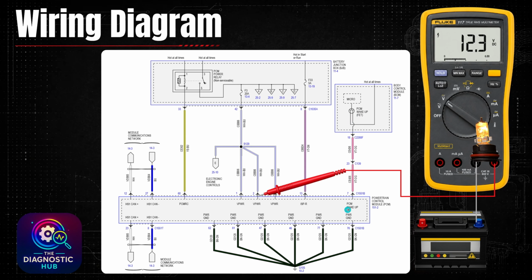If you were dealing with a situation of like no communication to this powertrain control module, alongside load testing all these powers and grounds, you would also want to make sure you have 12 volts here just with the multimeter. I wouldn't necessarily need to load test this. I would just want to make sure I have my 12 volt signal there.